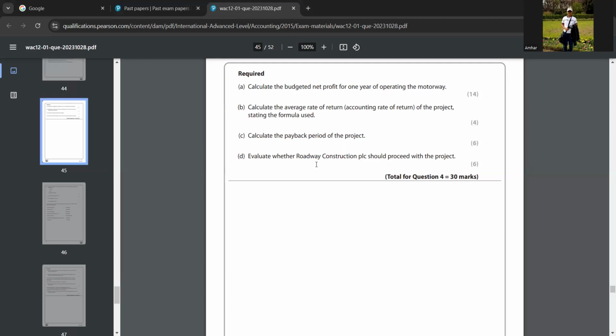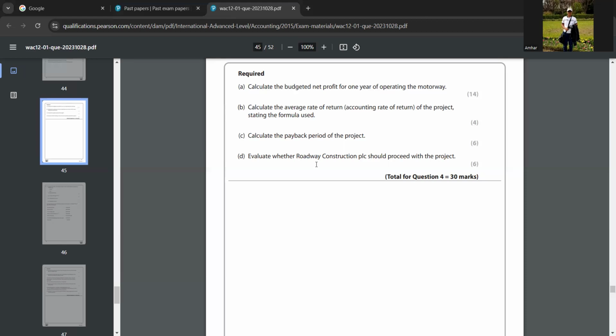And then for other points you can tell, roadway construction PLC have not calculated the net present value and they haven't calculated the IRR, which discount the value of money. So you can tell we don't know what figures the other methods of project appraisal will give. Did you understand? Yeah, understood.